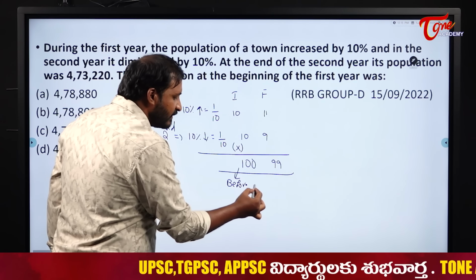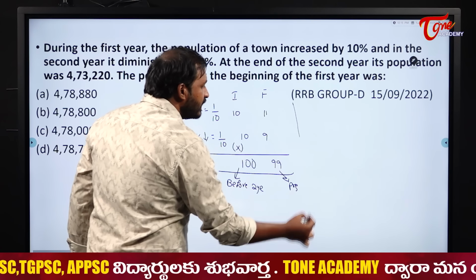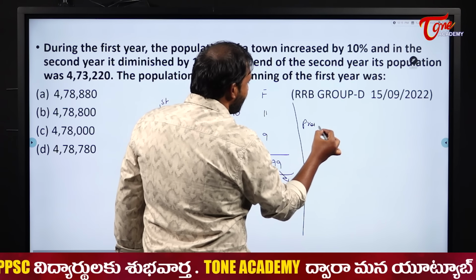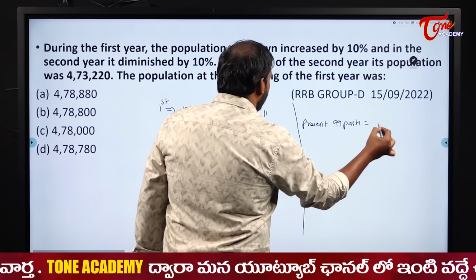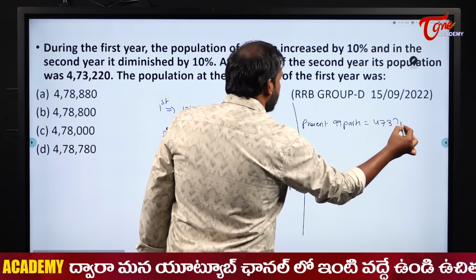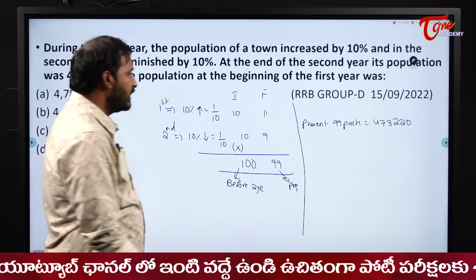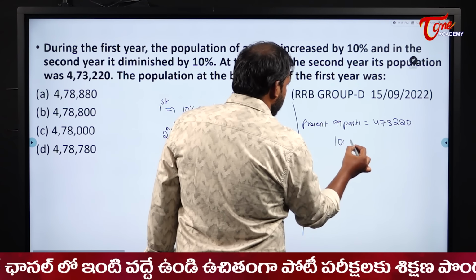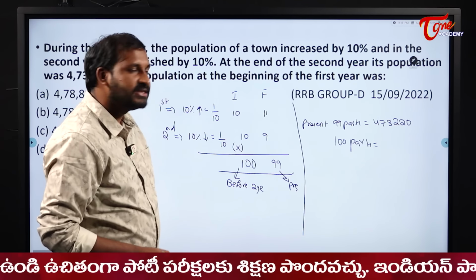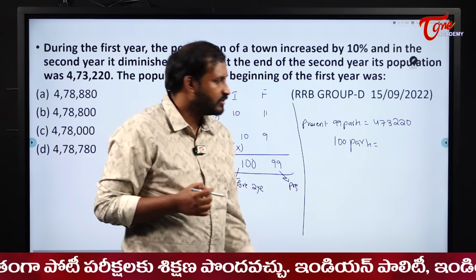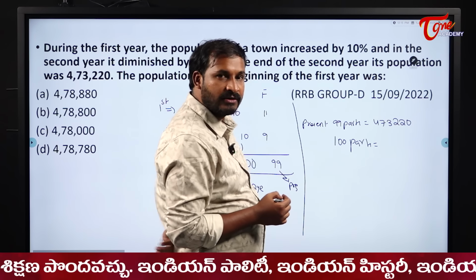From the past I am coming to the present, and this is the present. What did they give us? Present, 99 parts is equal to 473,220. Then they are asking us what is 100 parts. Students, mostly this is head count, right? So there will be a relation between these two. Try to find it out. Try to find the relation.